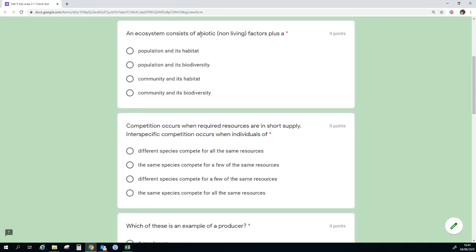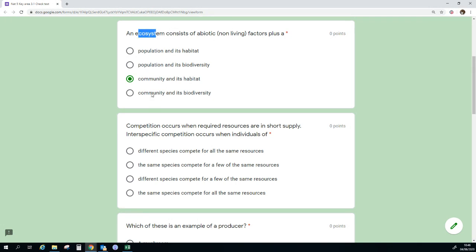An ecosystem consists of abiotic, not living, factors plus... So an ecosystem, we talked about the fact that it's essentially your community, so all of the populations summed together, all the living organisms, plus the environment, which in this case would be the abiotic factors, so your wind, your rain, your temperature, your pH, but also the habitat. So an ecosystem would not just be the population, because you have to have the community plus the non-living factors. So it's not going to be population. Community, that fits my bill. The community, the habitat, and the non-living factors. I think that's a reasonable definition for ecosystem.